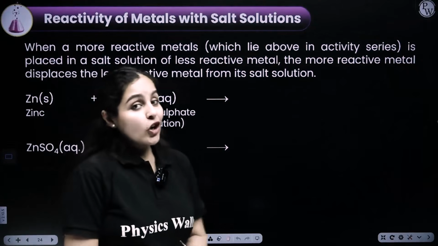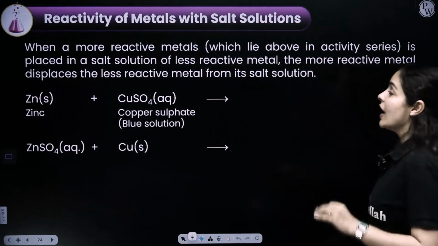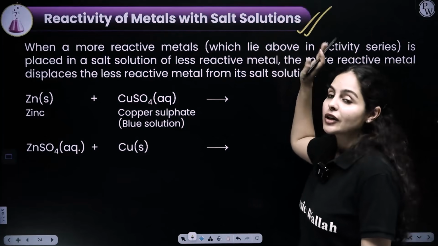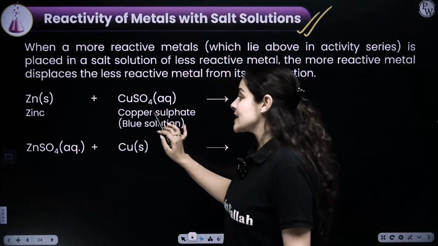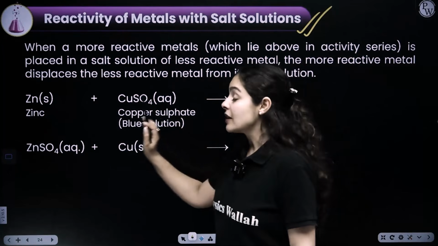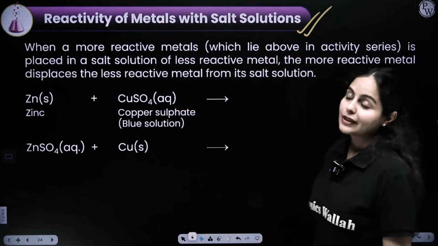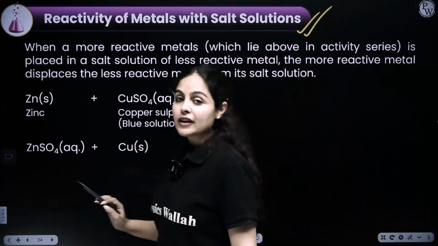Alright guys, now it's your turn. Ball is in your court now. You have to complete this reaction. Another chemical property, what happens if metals react with salt solution? So if zinc is reacting with copper sulfate, what would be the product and observation? And what will happen if zinc sulfate reacts with copper? Come on guys, think about it.